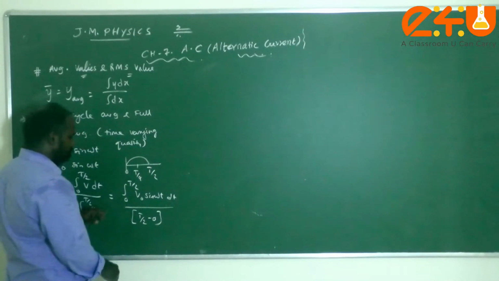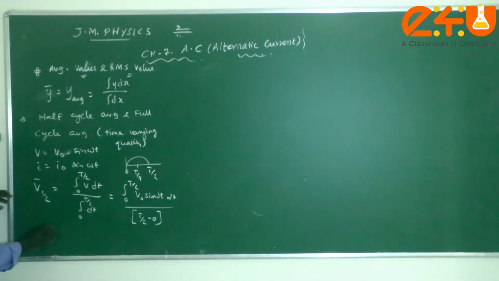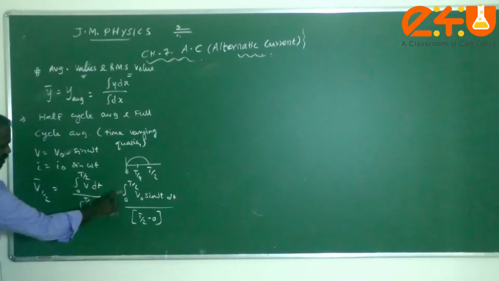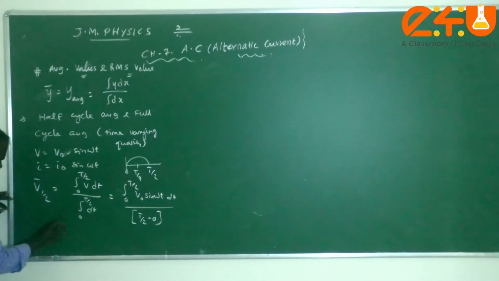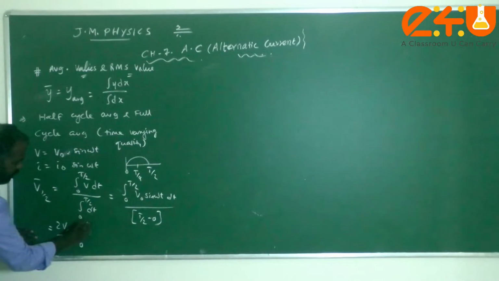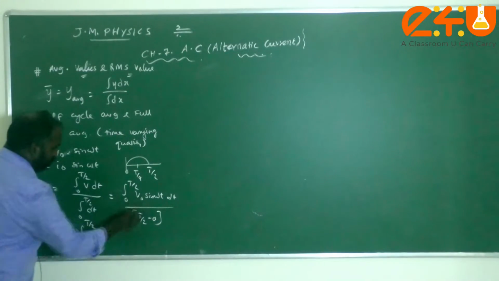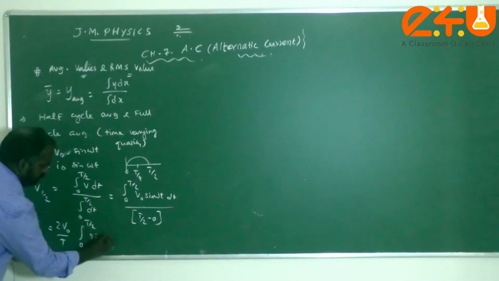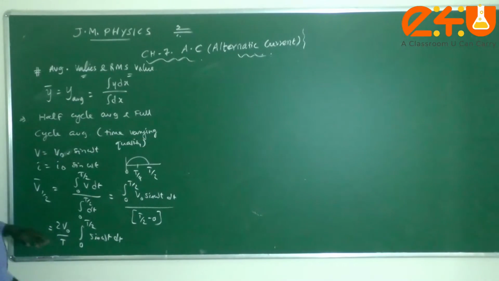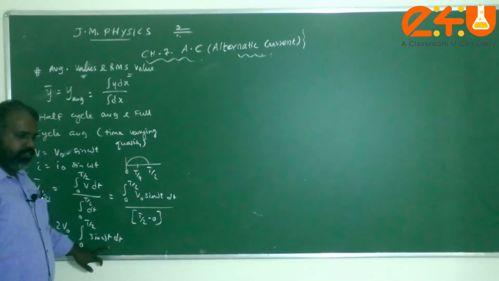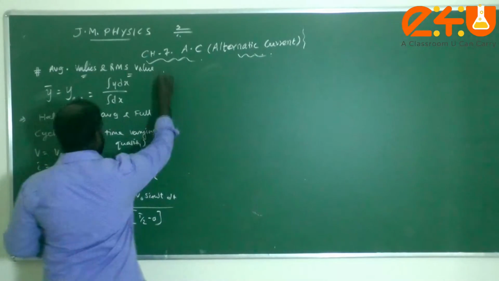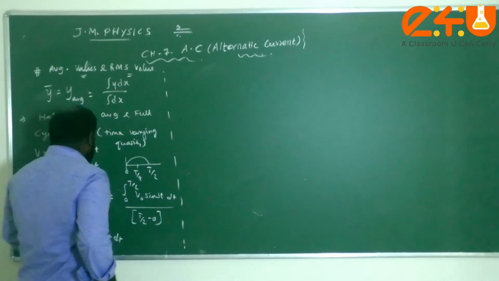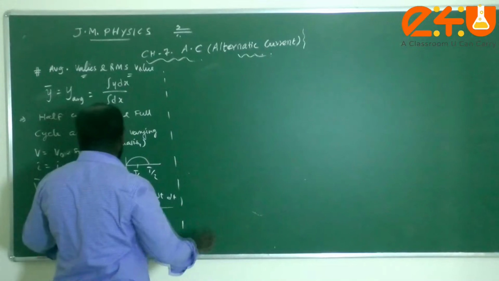V naught is constant, so take it outside from the integration. Therefore these two go to the numerator, giving 2 V naught by T. The remaining integration is sine omega t dt. We know the formula for integration of sine ax. I hope you have learned the basic mathematics.